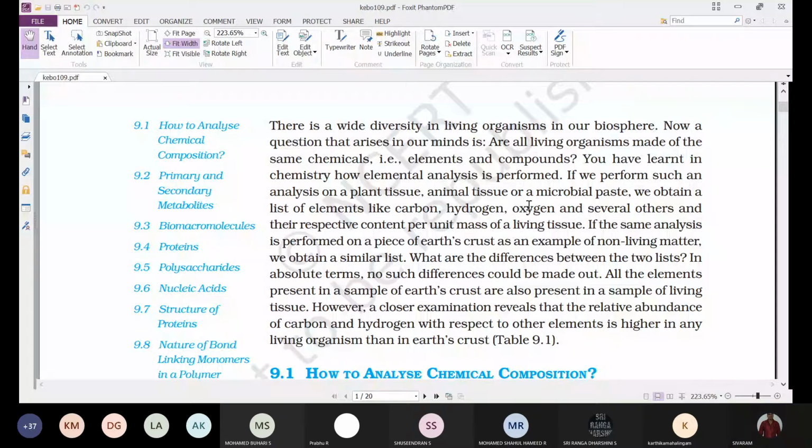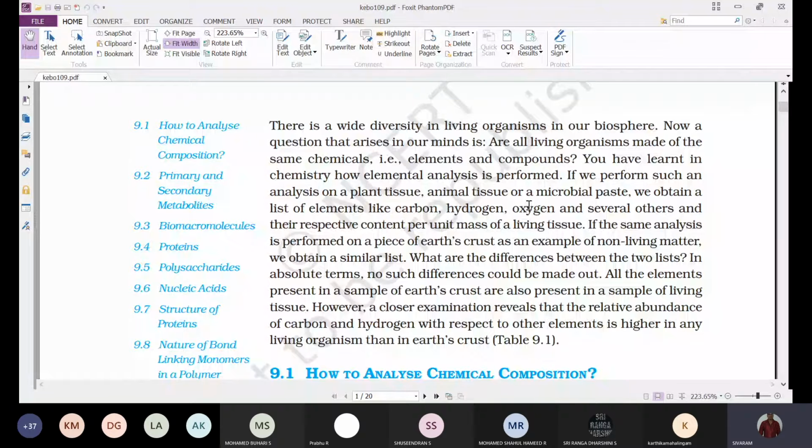So that we can understand what different chemicals are present in that organism, whether it is a plant, an animal, or a microorganism. We obtain a list of elements, like carbon and hydrogen. What is the common type of elements present in living organisms? The first ones are carbon, hydrogen, and oxygen. These are the main and major elements with which an organism is made.